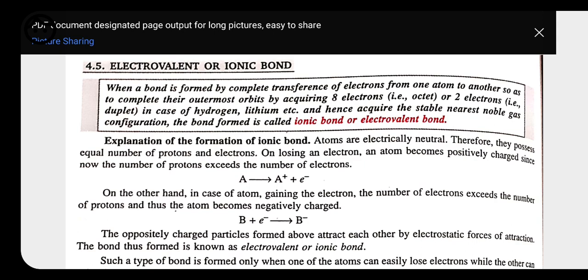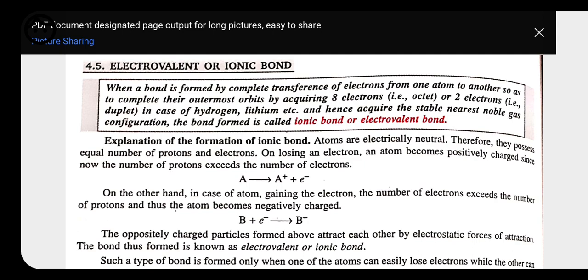Why? Because in bonded form they do not have any free ions present. But when the bond between them dissociates, only then do they come into their ionic form, and at that time they are able to conduct electricity. So whenever they are present in the bonded form, they are taken as neutral. Therefore they possess an equal number of protons and electrons.